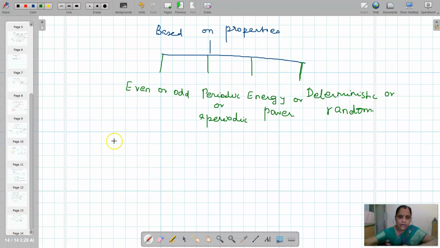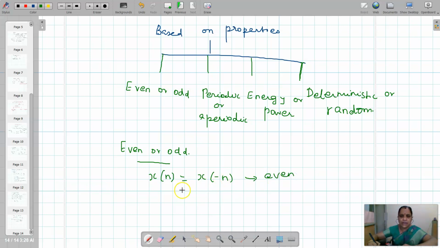First, even or odd. So you have a discrete signal, which is x of n. If x of n is equal to its mirror image, x of minus n, then it is even.